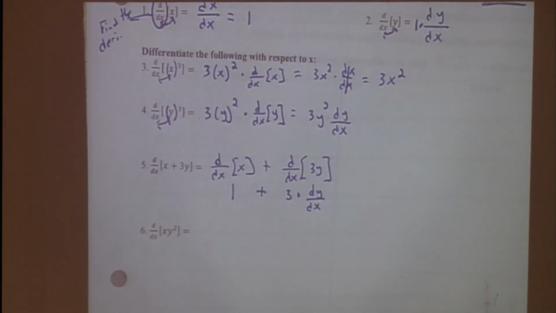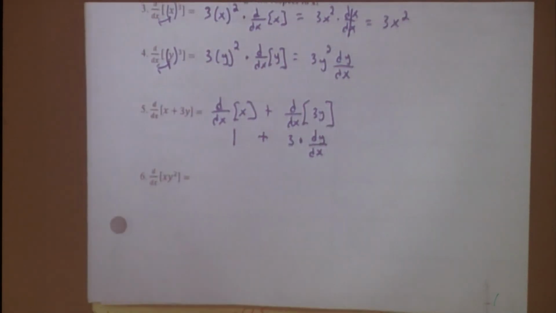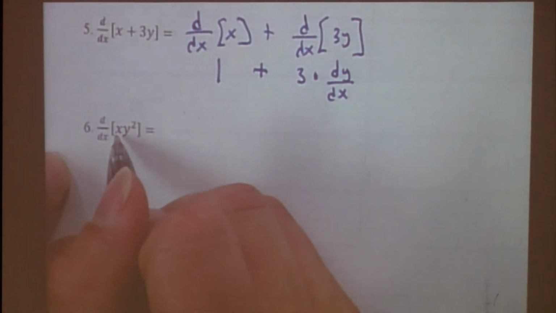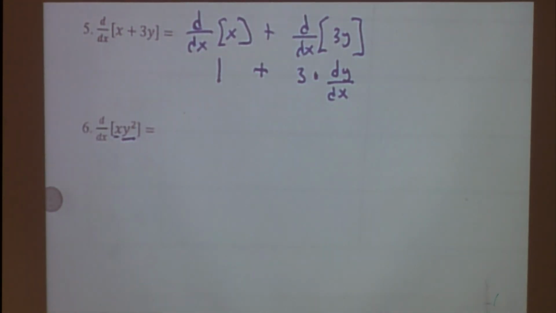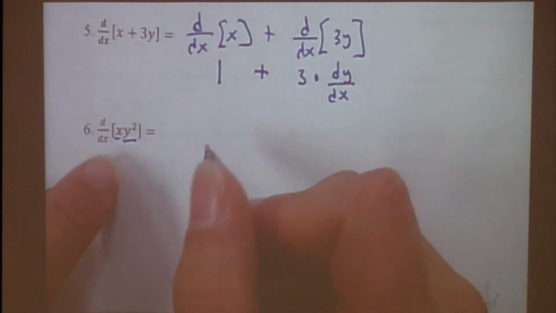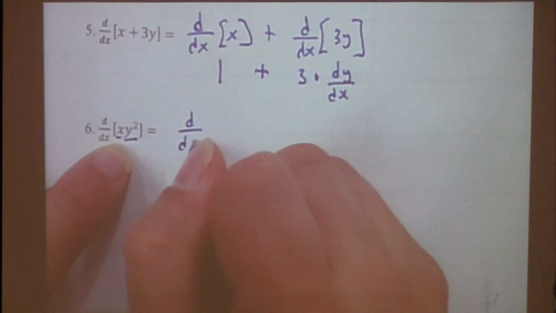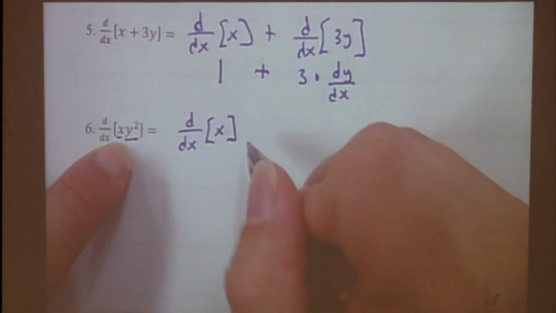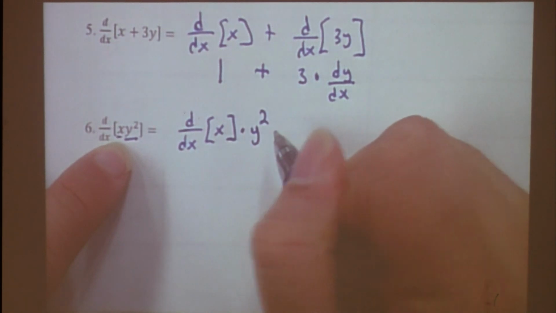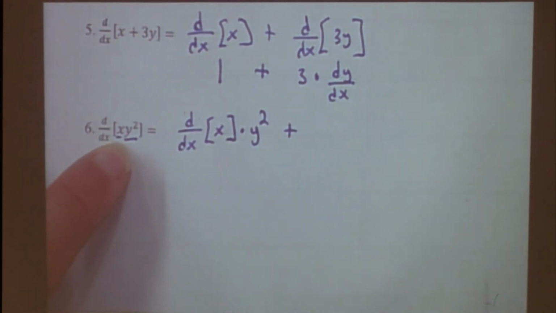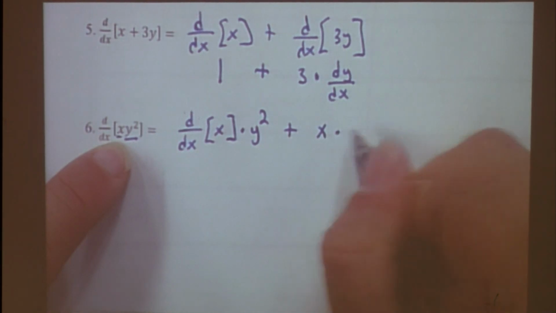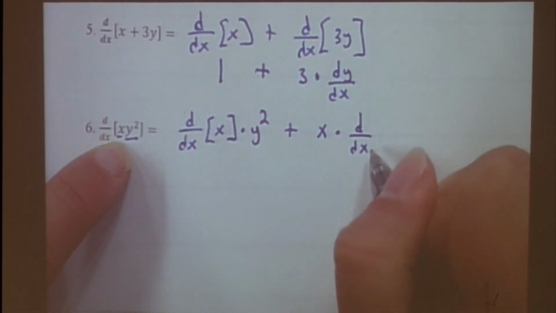Try 6, what would we have to do on that one? Product rule, right? So x is the first, y squared is the second. You ready? Product rule says what? Derivative of the first, d dx of the first, x. I'm just writing out the rule. Times the second, which is y squared. Plus the first, which is x, times the derivative of the second, which is d dx of